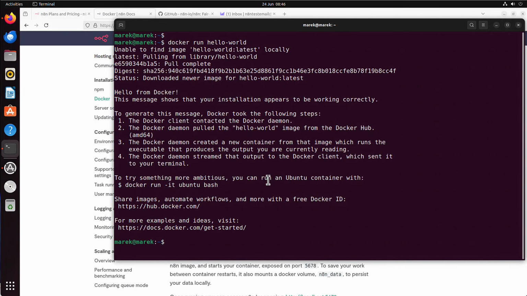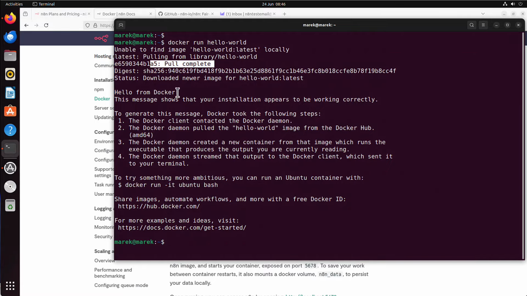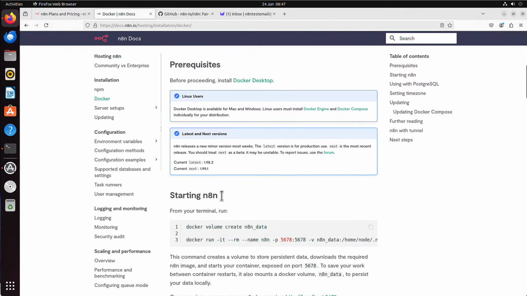It says unable to find image locally. That's true because I never ran this command before, but it was able to pull this image. We can see it here, pull complete, and it says hello from Docker. That means I can be sure that Docker works as expected. This is a really good test. And that's basically it. We can now go to n8n and follow.